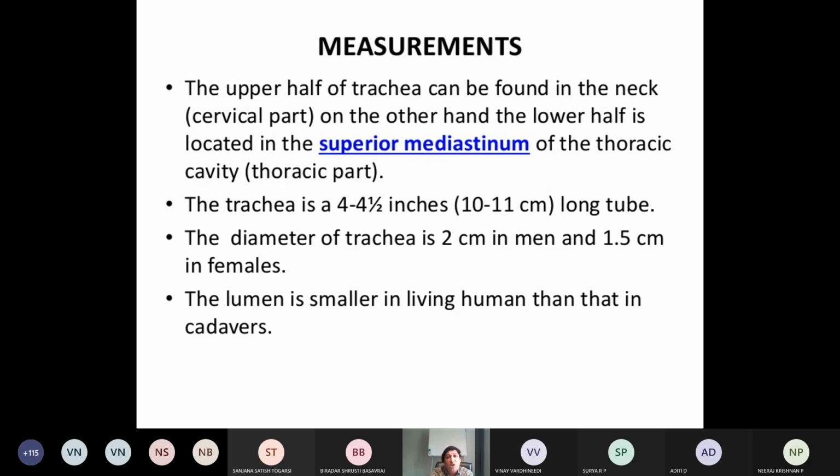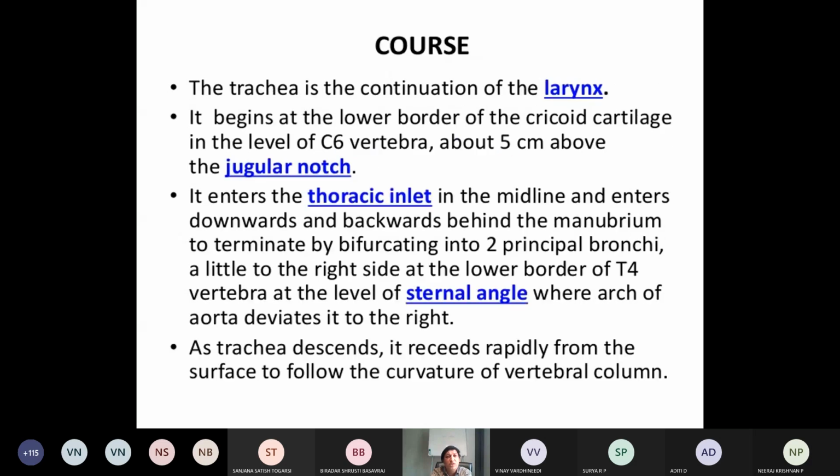Then how does it run now, the trachea? How it runs, that is the course of the trachea. So as you know, it is a continuation of the larynx. Okay, it begins at the lower border of the cricoid cartilage, that is the C6 level. Okay, just 5 centimeter above the jugular notch.